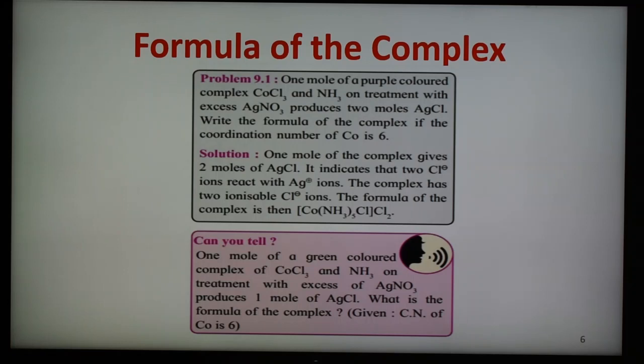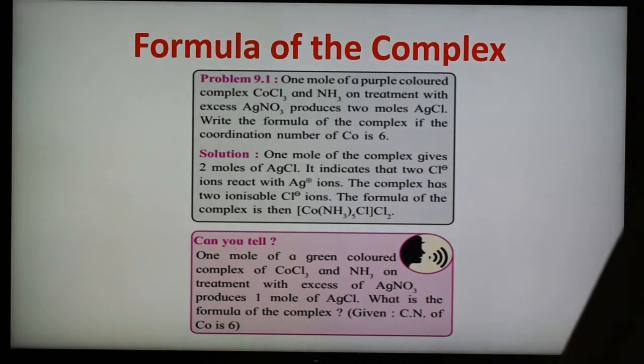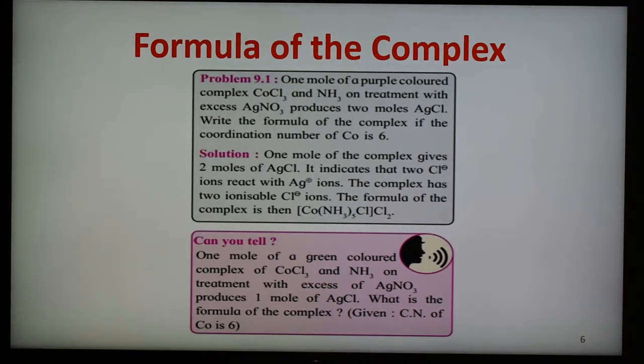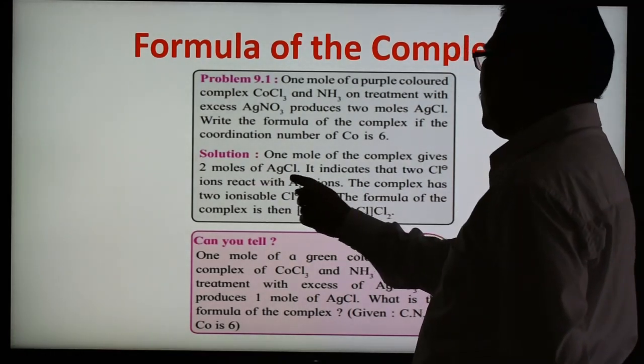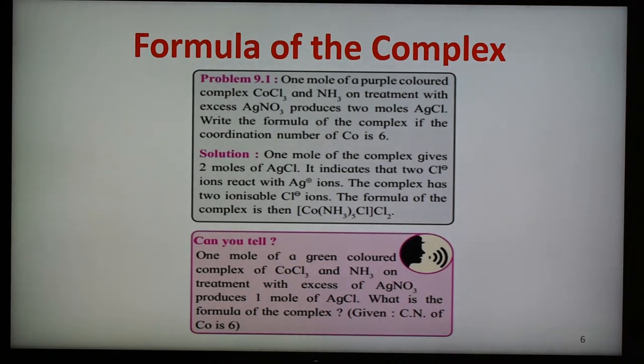One example is also given here: 1 mole of the purple colored complex of CoCl3, cobalt chloride, combined with ammonia, on treatment with excess AgNO3, produces 2 moles of AgCl. Write the formula of the complex if the coordination number of cobalt is 6. This is the numerical, and we have to find out the formula. So here 1 mole of the complex gives 2 moles of AgCl. It means that 2 chloride ions react with silver ion, and the complex has 2 ionizable chloride ions.